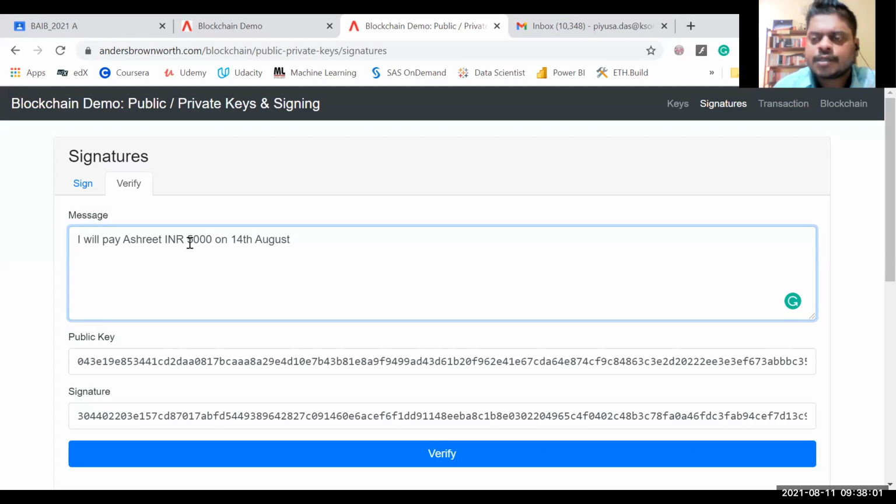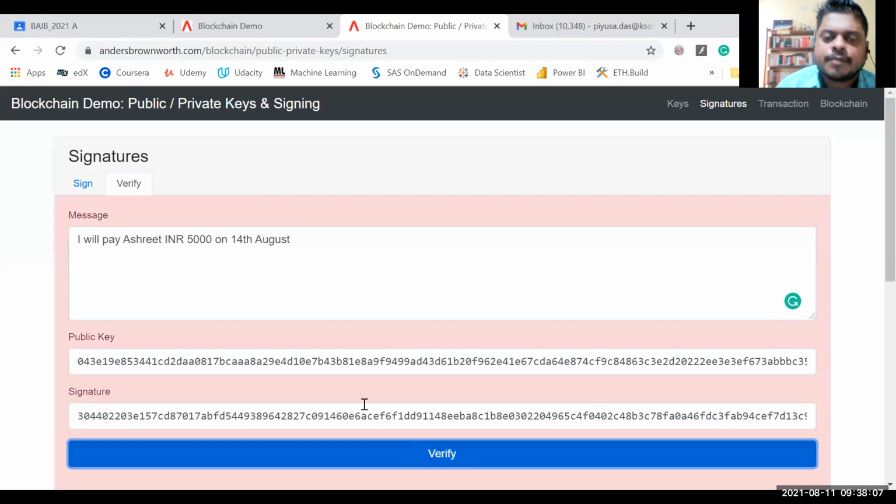Now if Ashrit or some miner changes certain information here and tries to verify, it will not get verified, because the information I had signed is not matching.